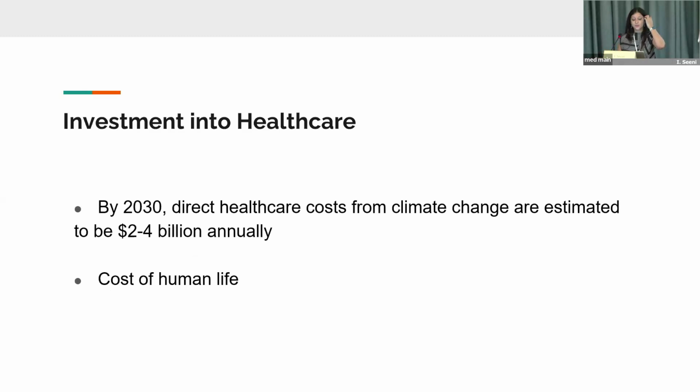It is estimated that by 2030, direct healthcare costs from climate change will be 2.4 billion annually. And that doesn't even include the cost to human life.